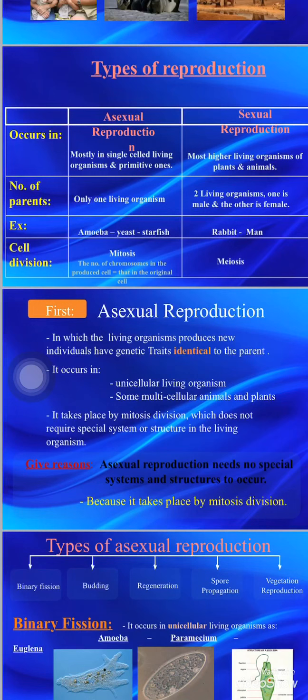It takes place by mitosis division, which doesn't require a special system or structure in the living organism. So asexual reproduction needs no special system and structure. Why? Because it takes place by mitosis division, which doesn't need any special system or structure.